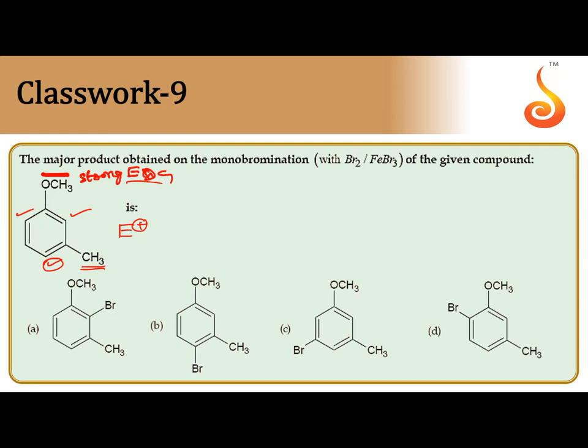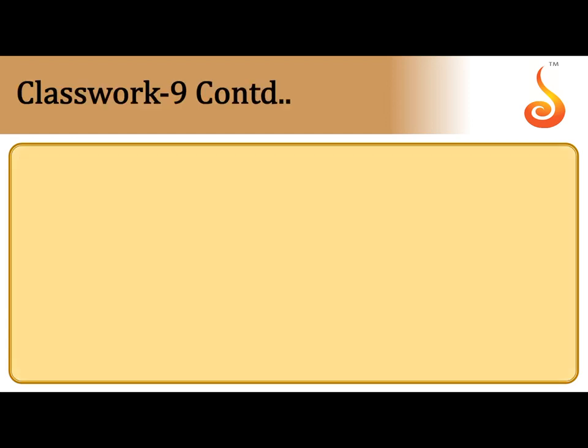That's why whenever OCH3 is directing the electrophile to ortho and para positions, the para disubstituted product will be the major product. So the electrophile will attack at this position. The electrophile is nothing but Br+, bromonium. So Br+ prefers to attack at the para position with respect to OCH3. So the correct answer is B.